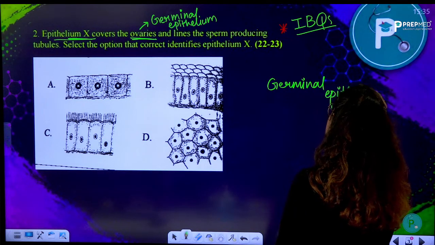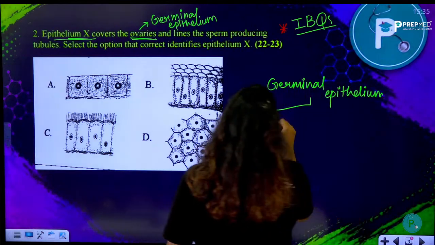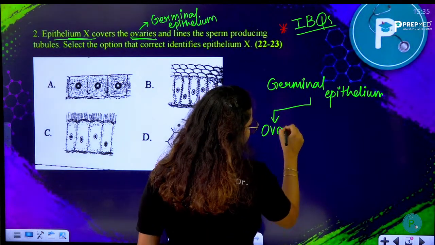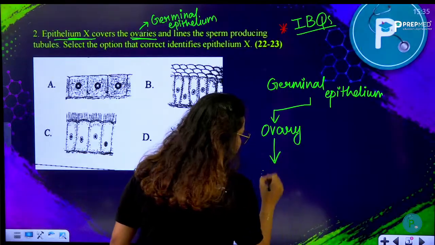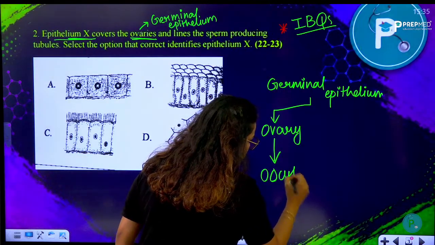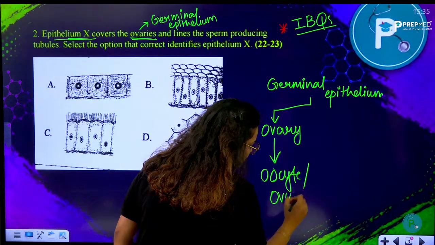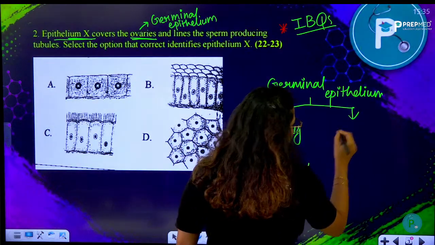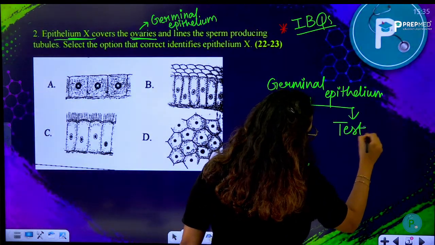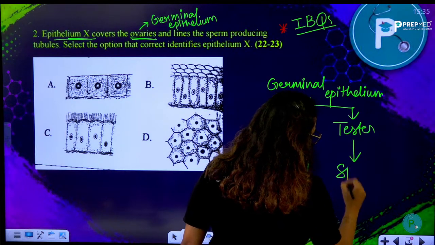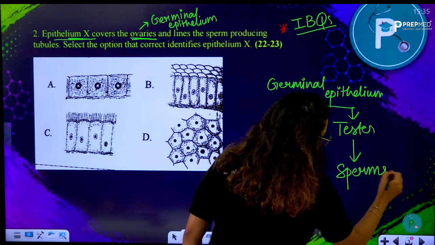In case of the ovary, they are going to form the oocyte, or ovum as well. And in case of the testis, they are in future going to form the spermatozoa or sperms.